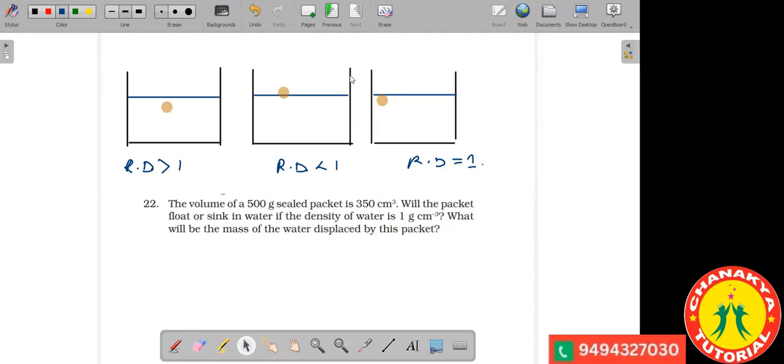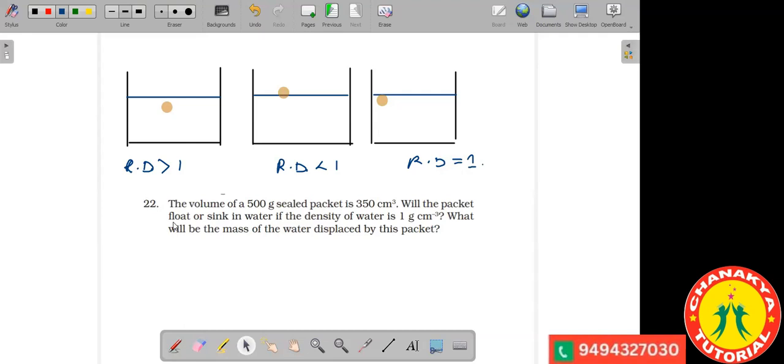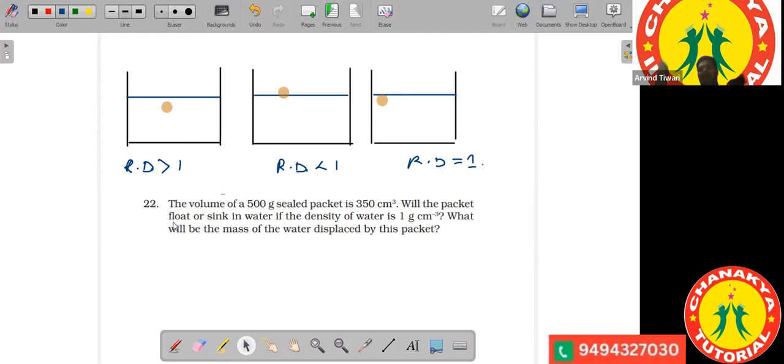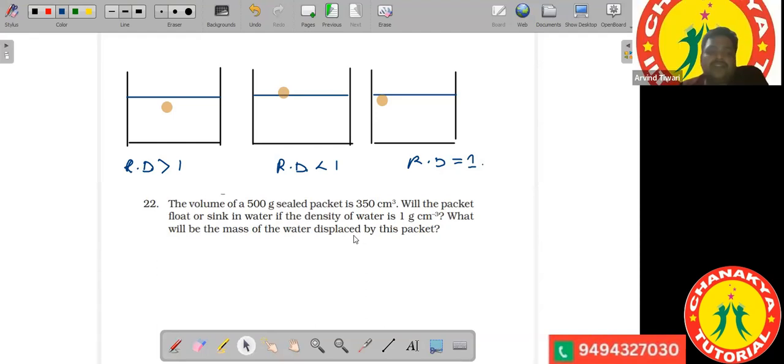Can you see question number 22? Yes, sir. The volume of a 500 gram sealed packet is 350 centimeter cube, and you have to tell whether the packet will float or sink in water. So, I gave the answer, right? Yeah, so that's incorrect, no?